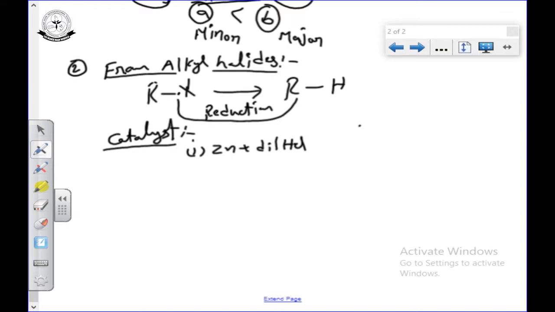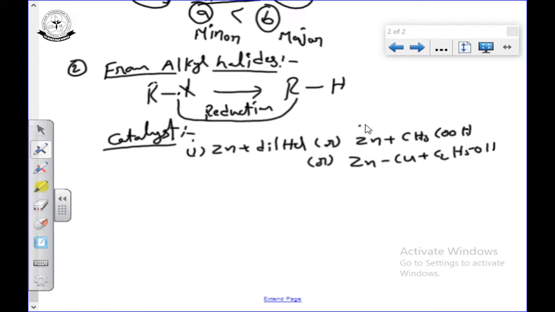Simply, metal plus acid can act as a reducing agent, or zinc plus acetic acid, or zinc-copper couple plus alcohol. All these are reducing agents.